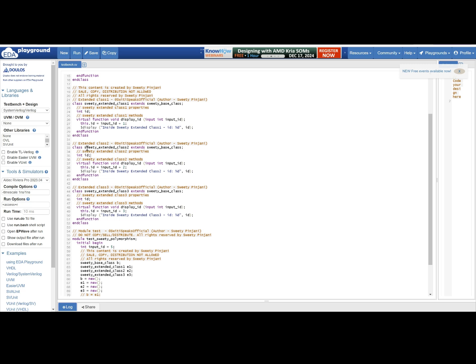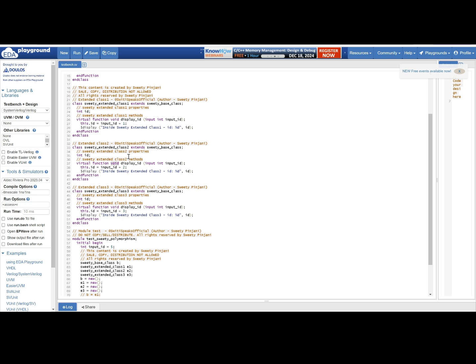Then I have Sweetie extended class 2, which is extending Sweetie base class. Again, it has one variable which is ID. It is implementing polymorphism because all three conditions are again satisfied. Which were the three conditions? The name should be the same, the number and type of arguments should be the same, and the return type should be the same. The implementation is changing here.